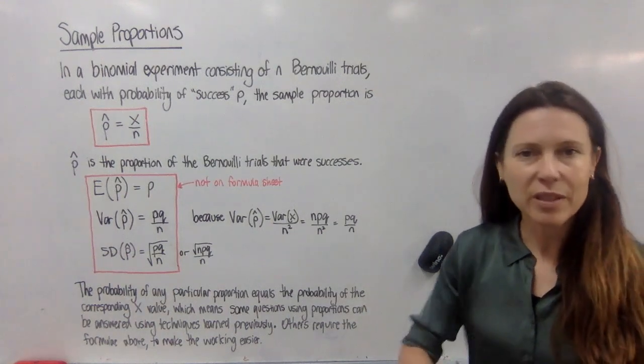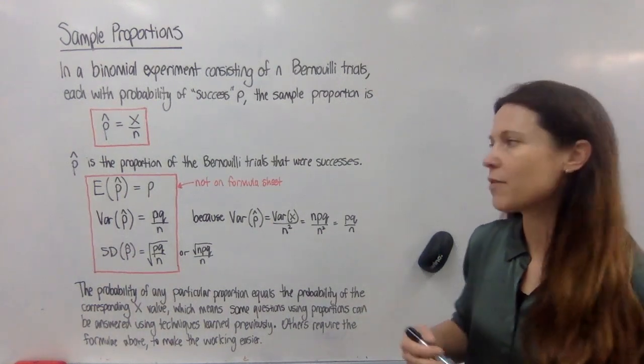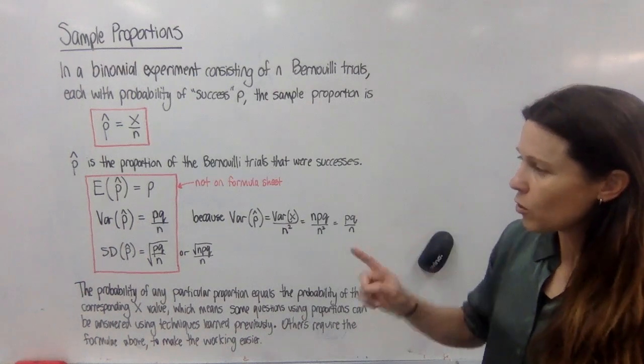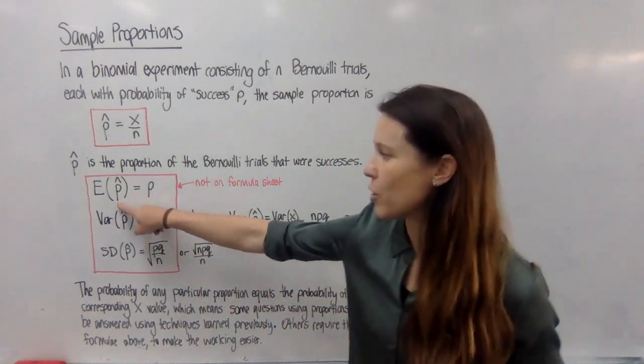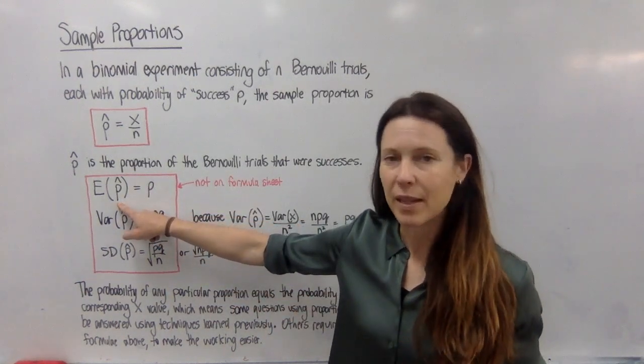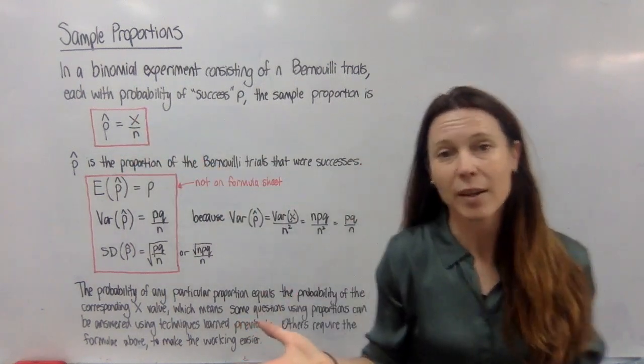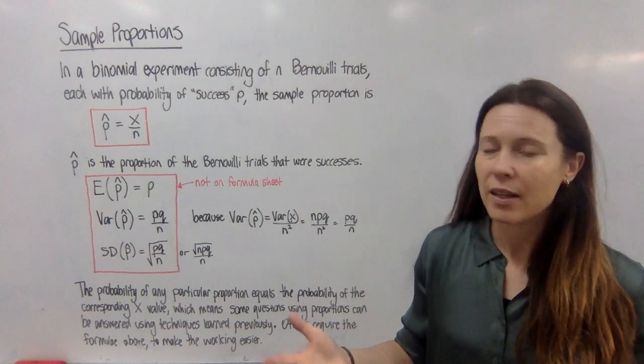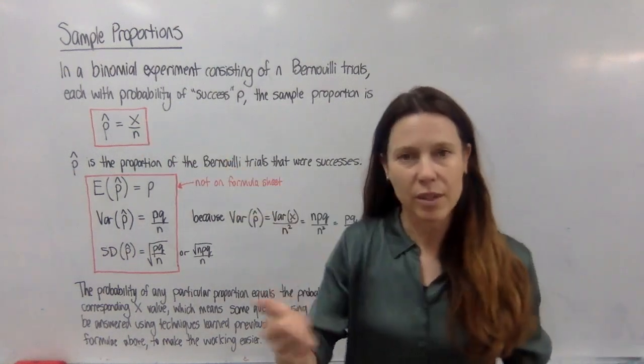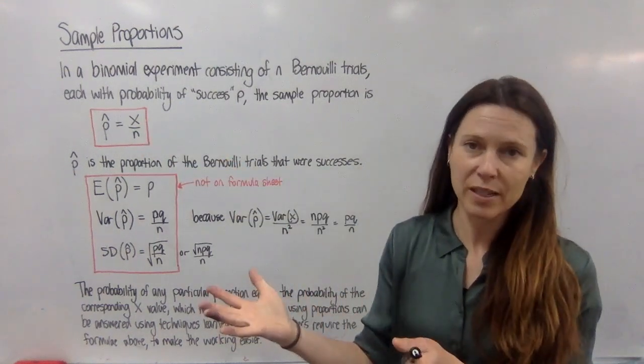So this is actually a really simple concept. We've got to try not to overthink it. Now, we can also look at all of the proportions that could happen. Instead of thinking of the outcomes that could happen, if I'm flipping a coin 20 times and looking at the number of heads I could get, then X could take the value of 0, 1, 2, 3, anything up to 20.